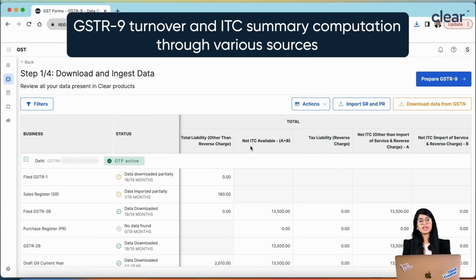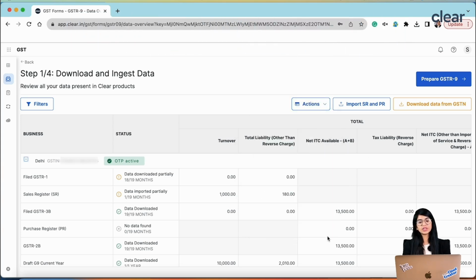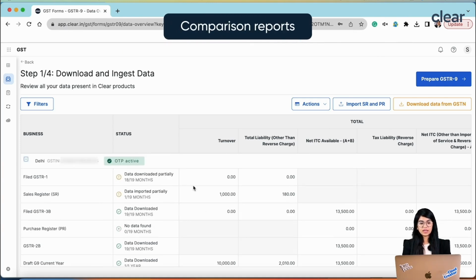Not only this, many times we say, I also want to know the breakups, right? What is IGST, CGST, SGST, that can also be seen in an Excel file. Other than that, this is an important point, but the most important point is I want to see all the comparison reports in a single shot. I want to know the difference between 1 versus 3B versus books, and the difference between 2B versus 3B versus books. Give me the entire file GSTR-1, and in there also tell me what the amendment is, when exactly that amendment happened, and what the corresponding original value was. Again, all of these things can be seen from here itself without going to any other place.